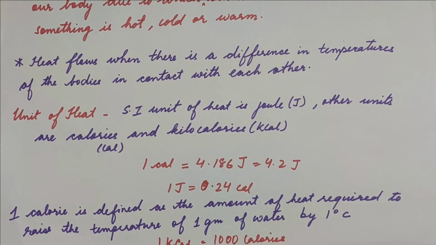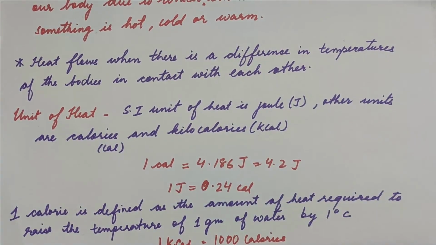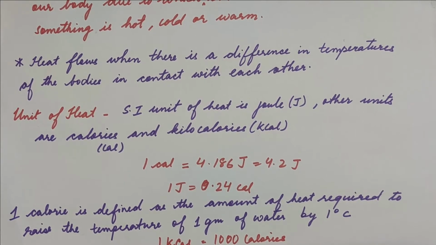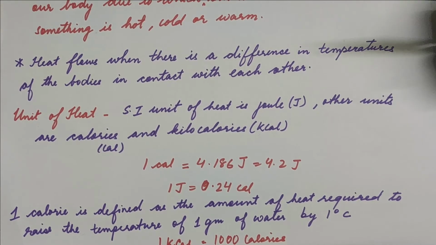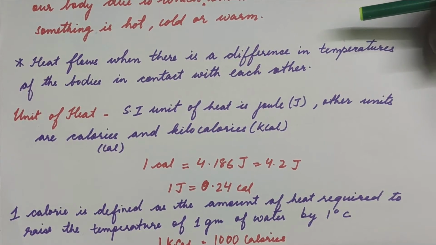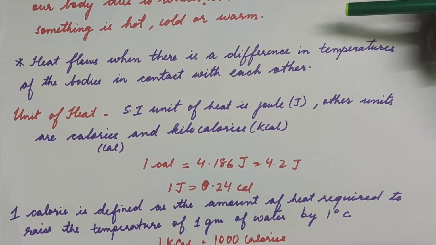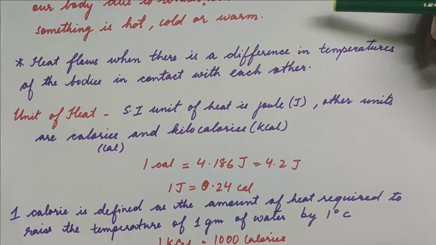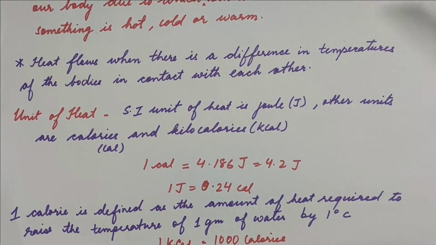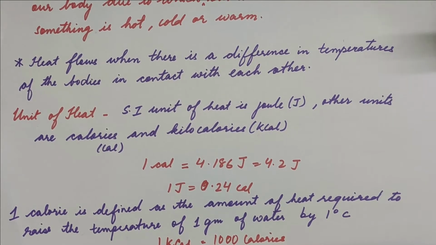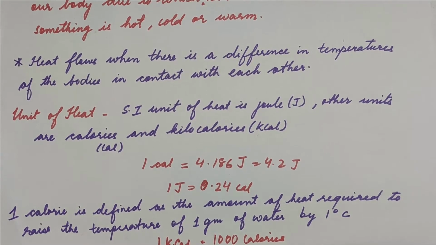How do I define a calorie? It is defined as the amount of heat required to raise the temperature of 1 gram of water by 1 degree. So when I am heating something, heat is being absorbed so that it can raise the temperature of 1 gram of water, for example, by 1 degree. That is the definition of calorie. And 1 kilocalorie is equal to 1000 calories.